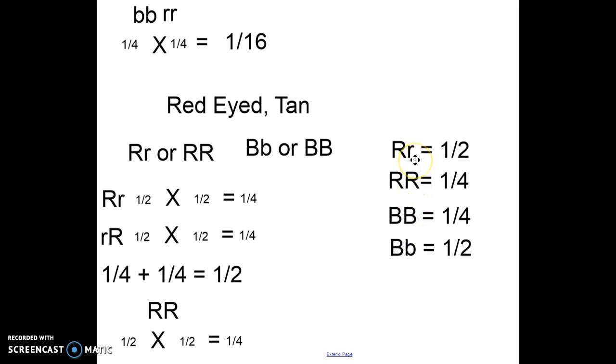Now, what I'm saying is I want to know the probability of all the ways I could get a red-eyed offspring and all the ways I could get a tan offspring. So 1/4 plus 1/2, 1/4 plus 1/2. And then on top of that, I need the red eyes and the tan to happen together. Okay, it's not an or, it's an and. They both have to happen.